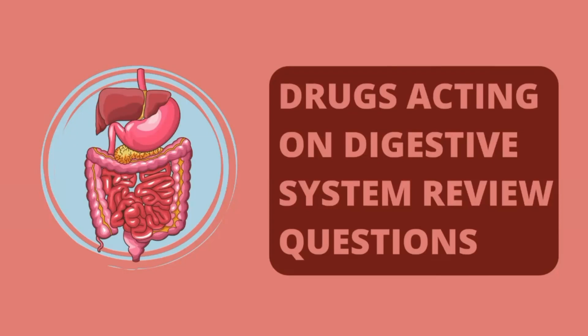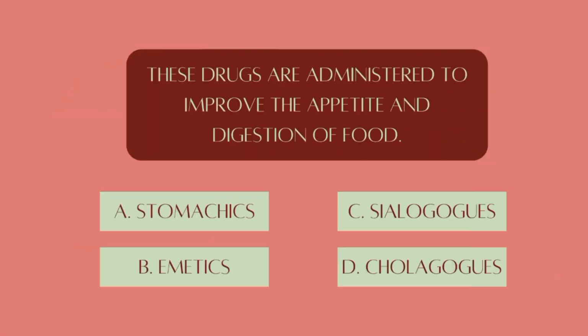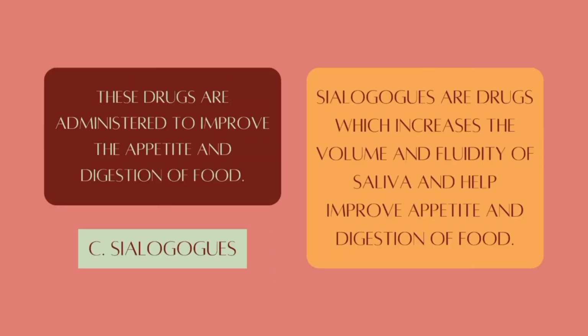Drugs acting on digestive system review questions. These drugs are administered to improve the appetite and digestion of food. A. Stomachics. B. Emetics. C. Sialagogues. D. Cholagogues. The answer is sialagogues. Sialagogues are drugs which increase the volume and fluidity of saliva and help improve appetite and